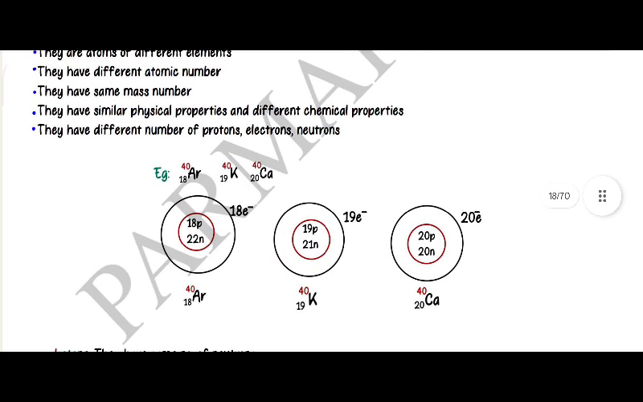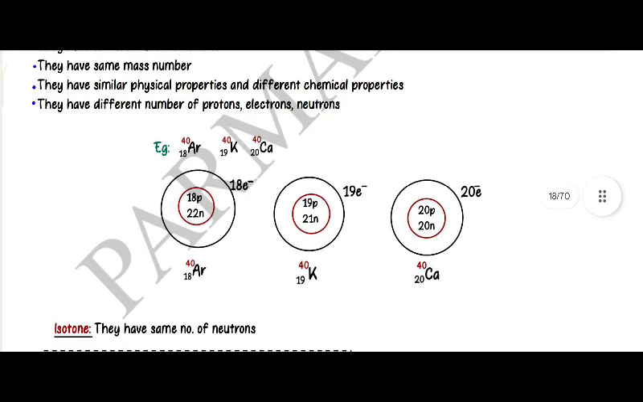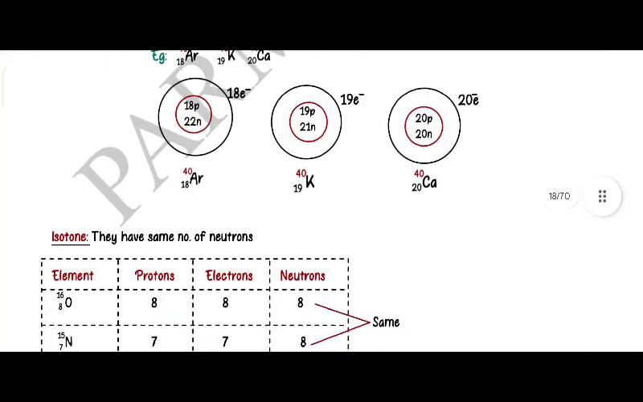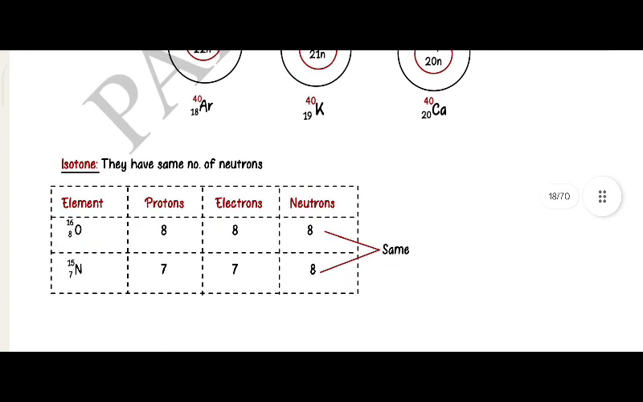Example: 40 argon 18, 40 potassium 19, 40 calcium 20. 40 argon 18 has 18 protons, 22 neutrons, and 18 electrons. 40 potassium 19 has 19 protons, 21 neutrons, 19 electrons, and 40 calcium 20 has 20 protons, 20 neutrons, and 20 electrons.